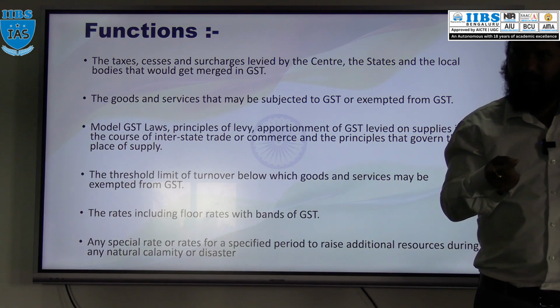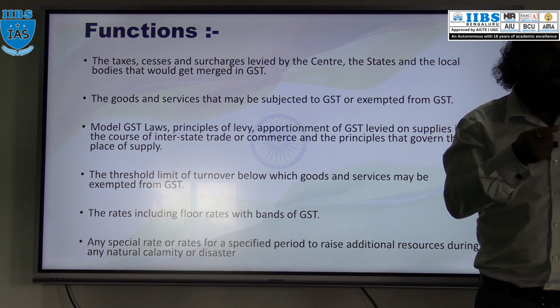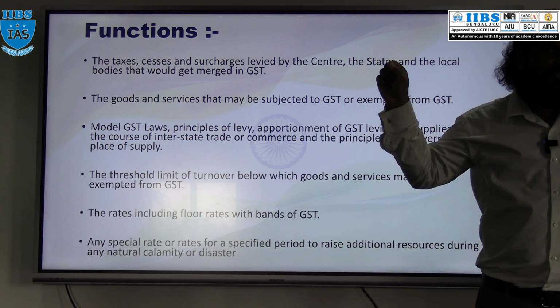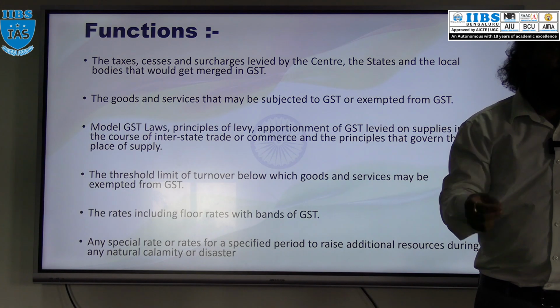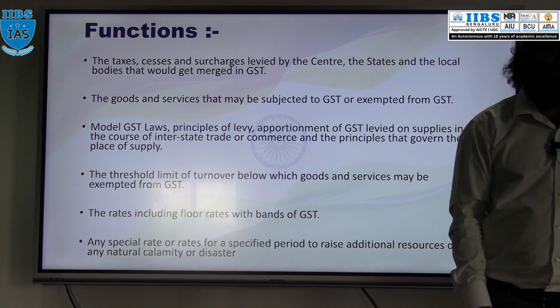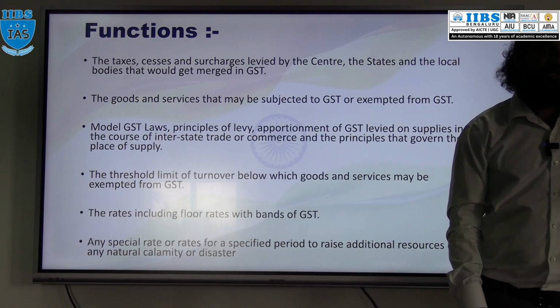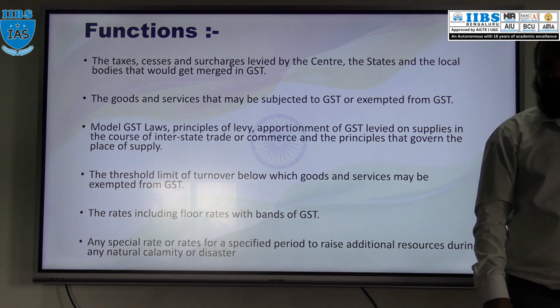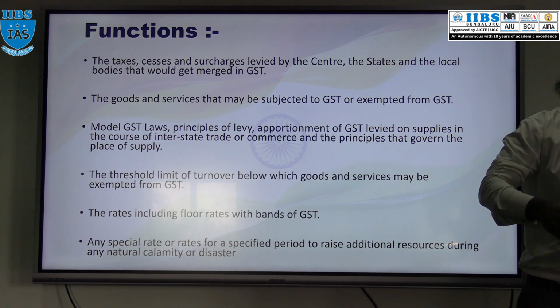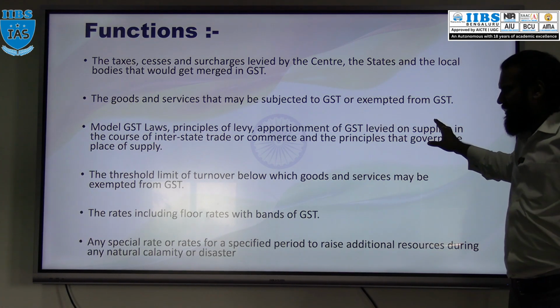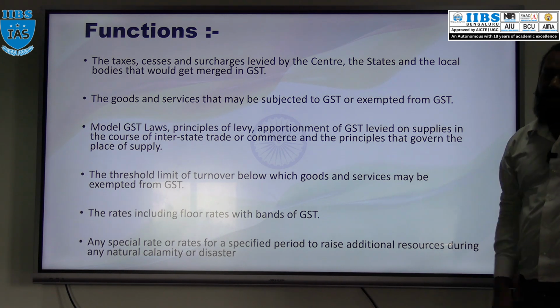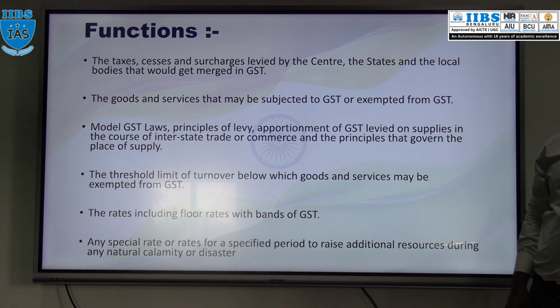If you ever purchase a pizza, 5% GST you can check. Under that CGST, SGST clearly they'll mention. 5%, 50-50, 2.5, 2.5. 12 means 6, 18 means 9, 28 means 14, 40 means 20. You are understanding? So those things, slab rates and division, distribution, all things related to GST will be given by recommendation given by whom? GST Council. And threshold limit also, turnover.